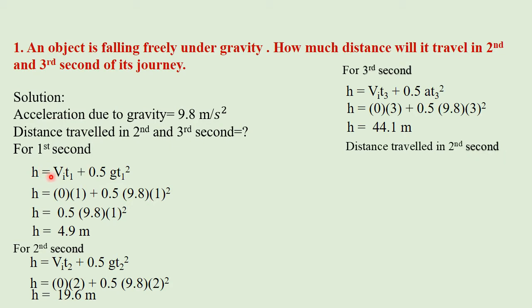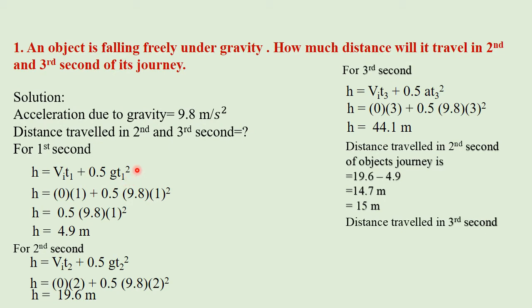For calculating the distance traveled in the second second, we subtract the height for the first second from the height for the second, and we get 19.6 minus 4.9, that is equal to 14.7 meters, approximately 15 meters.